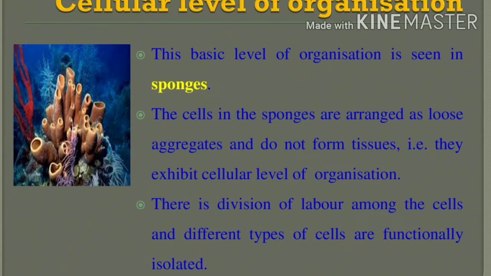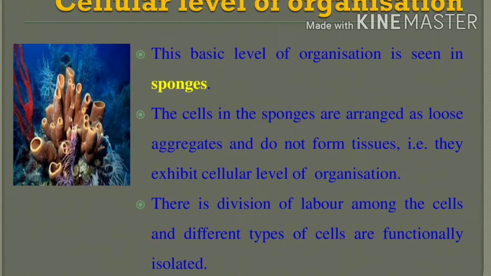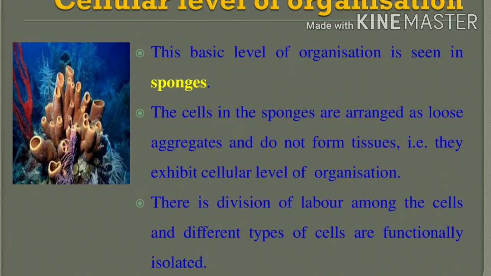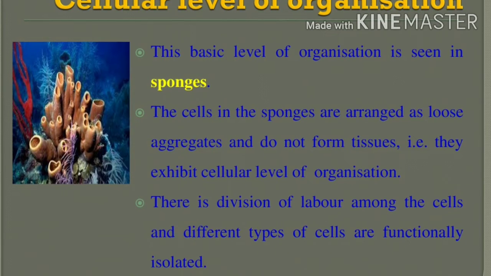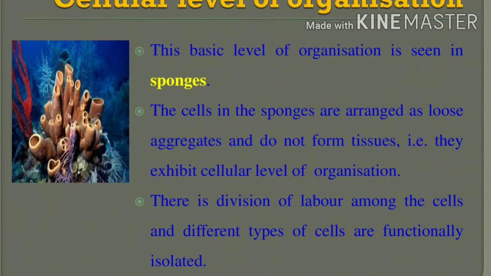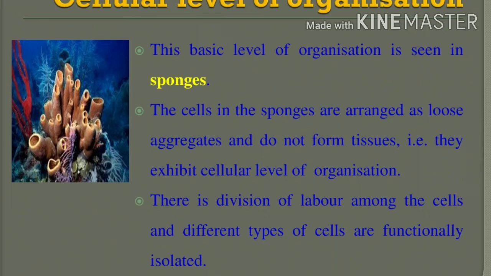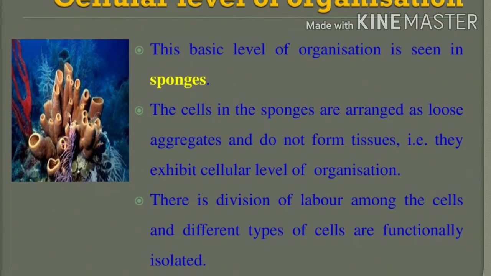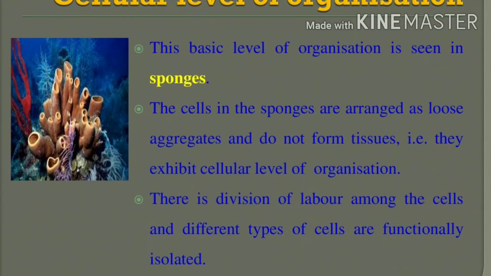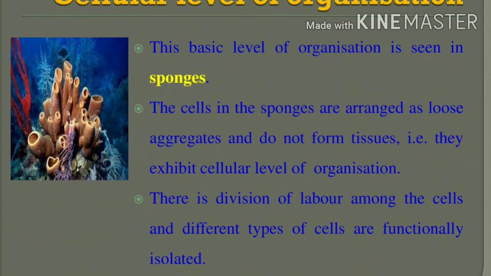In this, there is division of labor among the cells, and different types of cells are functionally isolated. It is made up of cells, but the different types of cells are functionally isolated. This is only a cellular level, but it has different types of cells, and they are functionally isolated. Can you understand?